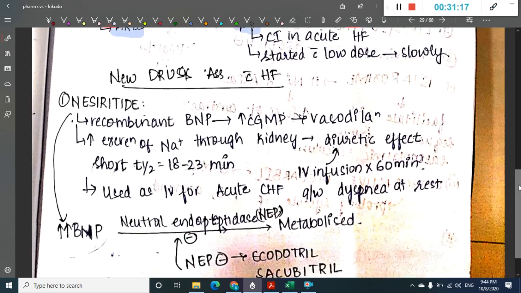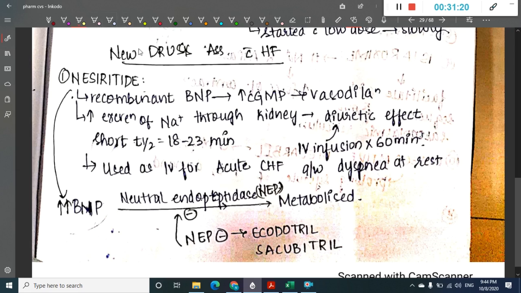Then what are the new drugs associated with heart failure? The first drug is nesiritide. This nesiritide is a recombinant BNP analog, brain natriuretic peptide. Normally, brain natriuretic peptide increases cyclic AMP and thus causes vasodilatation. Since nesiritide is recombinant brain natriuretic peptide, it increases brain natriuretic peptide, and as a result it causes vasodilatation.